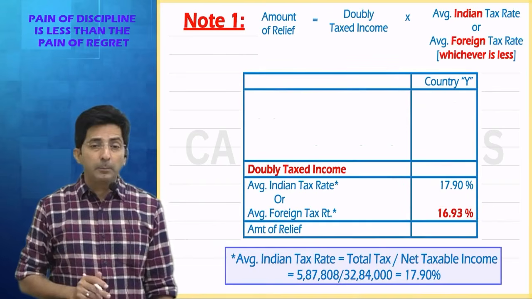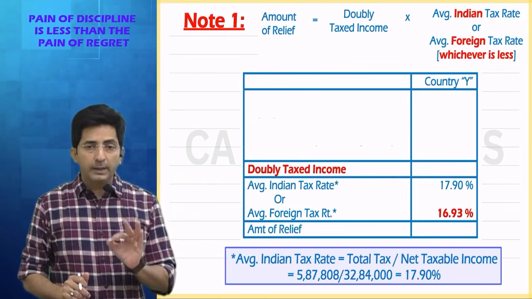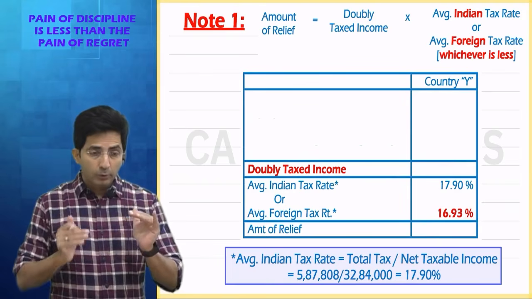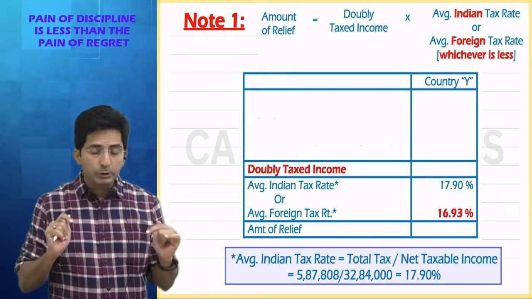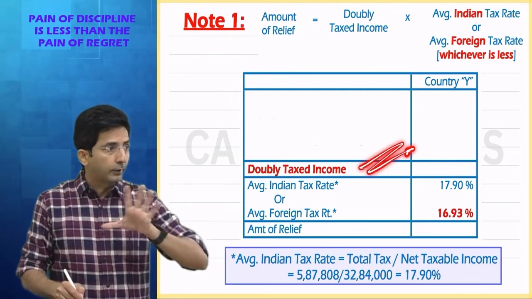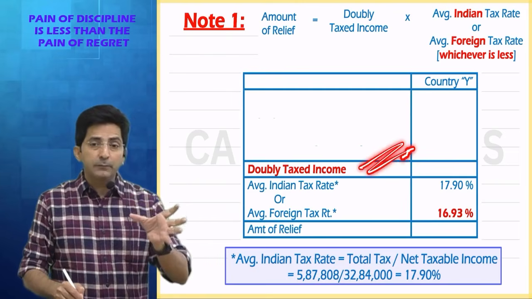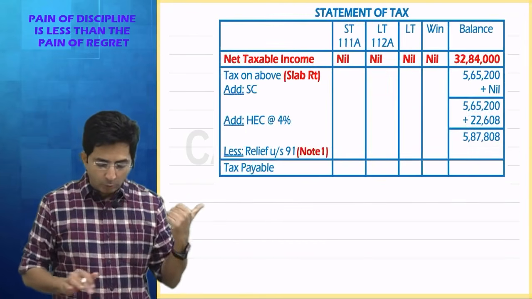But this you have to multiply by the doubly taxed income. Now tell me, for doubly taxed income, what did I say in the last lecture? You will search this from the question or our solution. Our solution. Okay. Because these amounts should be the computed figures, and the computation we have done inside the solution. So now my eyes are on the solution.